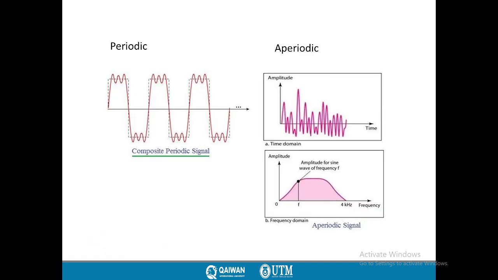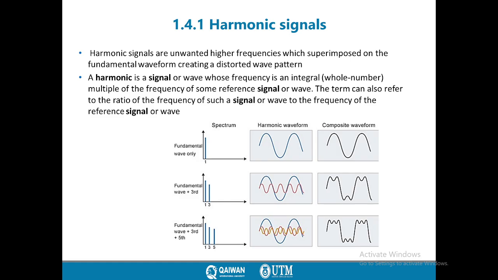Now, in this figure, we see this signal as periodic because if you take this cycle, it's the same as this cycle, and the same as this cycle. But this signal is aperiodic. Why is it aperiodic? Because we don't have a continuous signal. In here we have some cycle, in here we have a different cycle, and in here different cycles. So this signal is called periodic, and this one is called aperiodic.